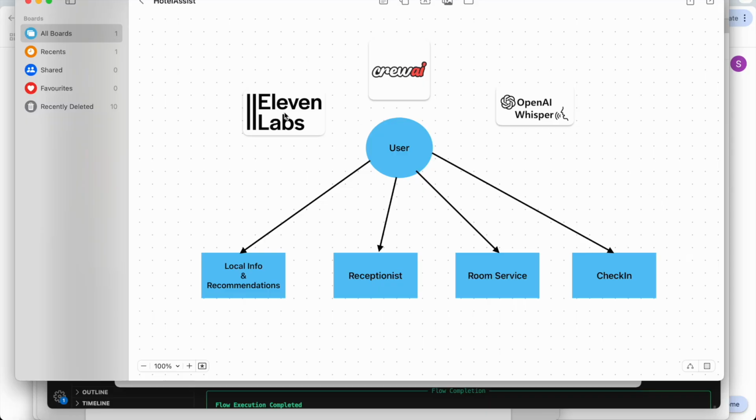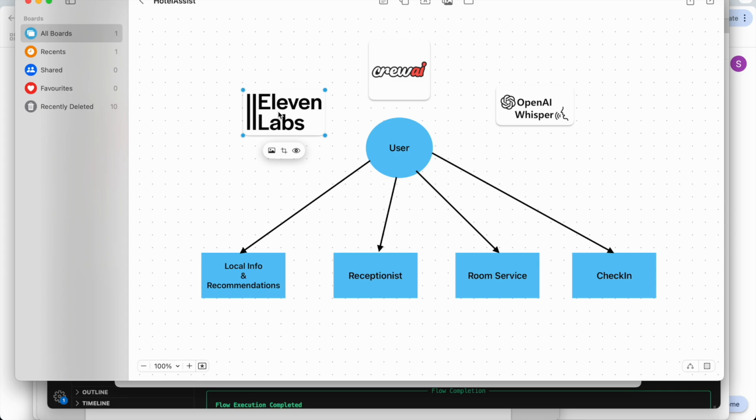Now if I share my screen, as I said, I'm using ElevenLabs to convert text to speech, and OpenAI Whisper to convert speech to text. First, the user will talk. The speech is converted to text, and the text is given to Crew AI Flows, which navigates to a specific method. If the user asks for local information, it goes to one method; if the user asks for room service, to another; and if the user has a query related to check-in, to know his room number and so on, then to another specific method. For that, I have used Crew AI Flows. Once we get the response from Crew AI Flows, that textual information is passed to this ElevenLabs method, where I'm converting the text into speech again.